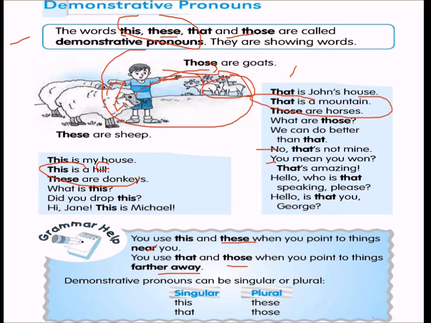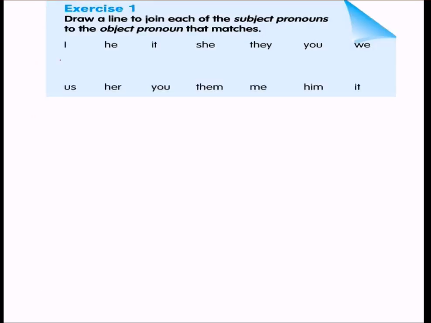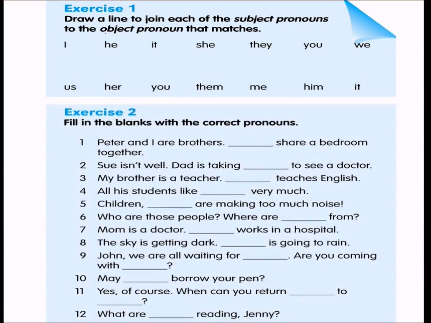Demonstrative pronouns can be singular as well as plural. This, these, that, those. Singular: this and that. Plural: these and those. So let us come to the exercise. You have to draw a line to join each of the subject pronouns to the object pronouns that match.